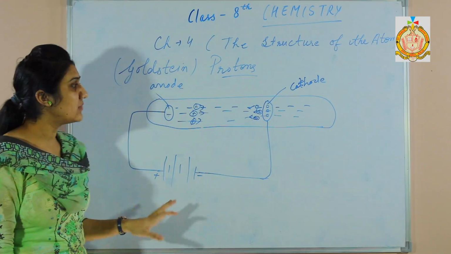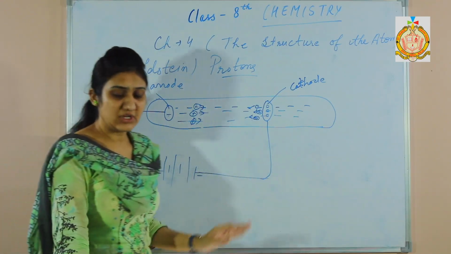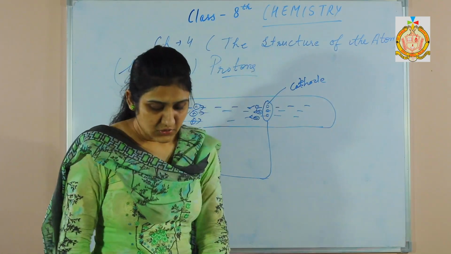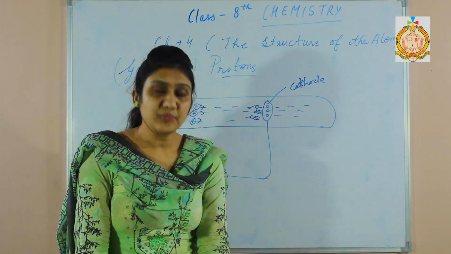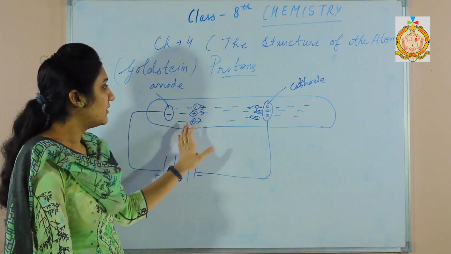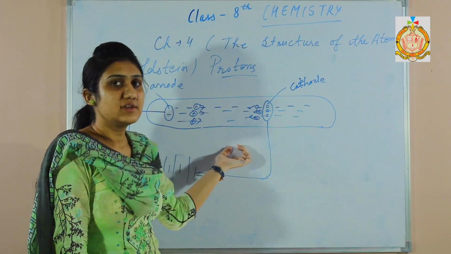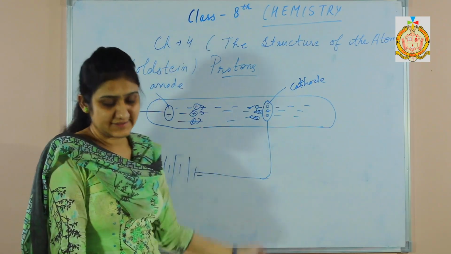Next we shall discuss the characteristics of anode rays. Anode rays are made up of protons, so anode rays are also a stream of positively charged particles, because they are caused by the flow of positively charged particles. So these are an unordered stream of positively charged particles.